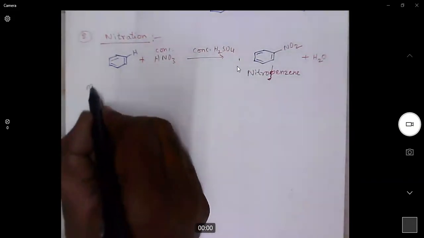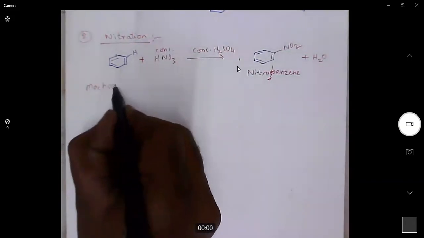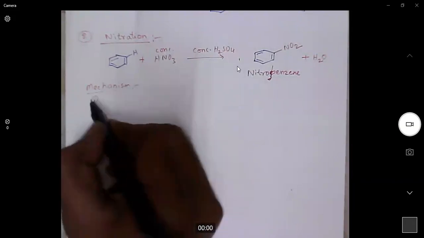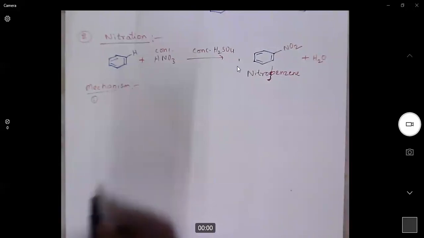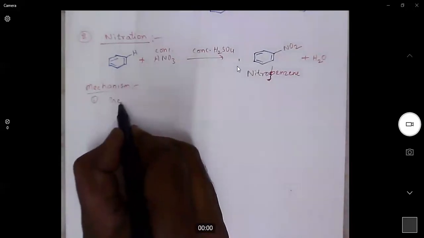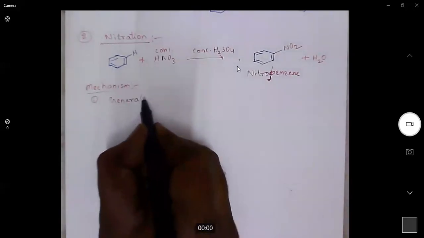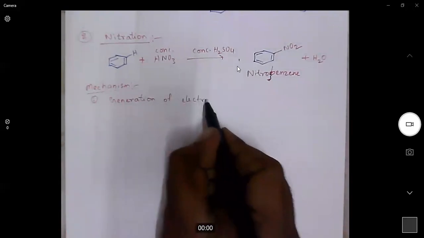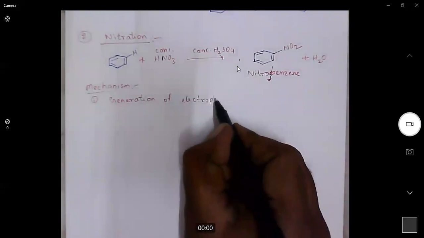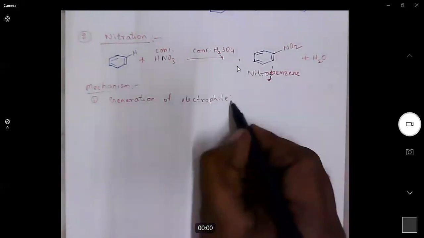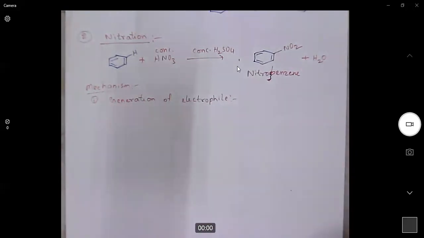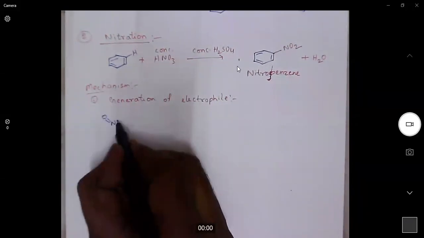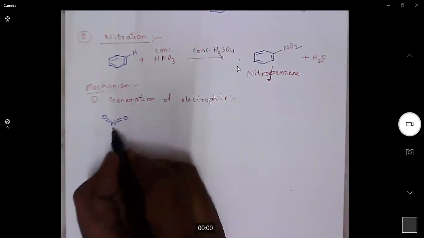Now, when we look at the mechanism, as we have discussed in the halogenation reaction, there are three steps. The first step is generation of the electrophile. In halogenation, what is the electrophile? The electrophile is the chloronium ion. In nitration, what is the electrophile?